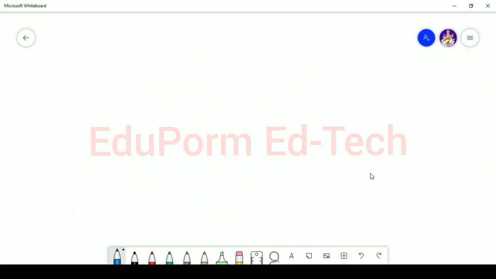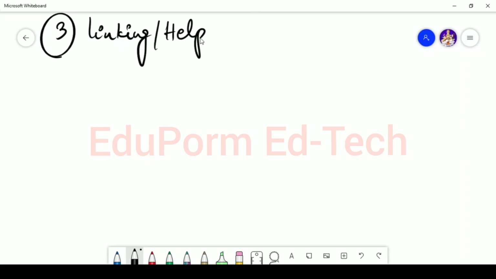Now let's talk about the third type of verb. The third type of verb is linking or helping verbs. What do you understand by linking or helping verbs? The name itself suggests that it is a verb of helping nature, helping others. So these verbs are meant to help.